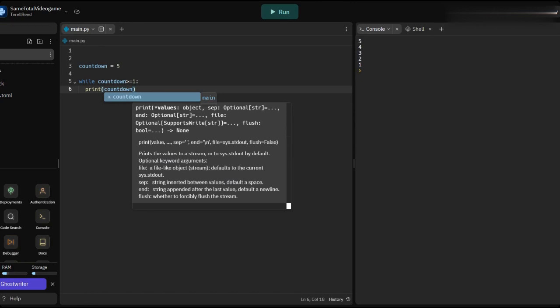If we're saying while countdown is greater than or equal to 1, the value for countdown is 5. So I'm basically saying while 5 is greater than 1, you're going to print countdown, which has the value of 5. It's going to continuously print out 5 because 5 is always going to be greater than 1.